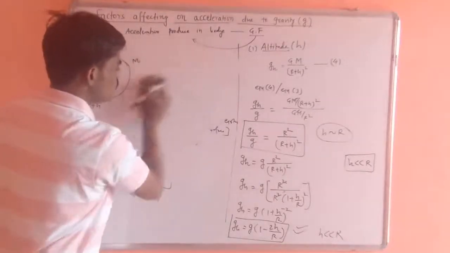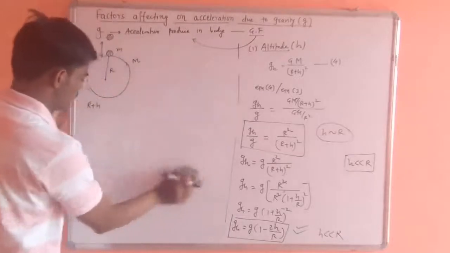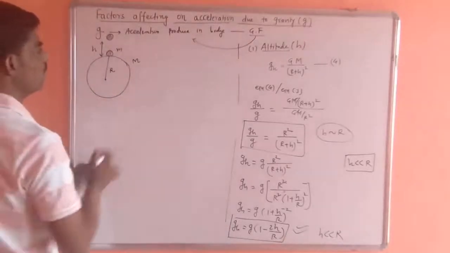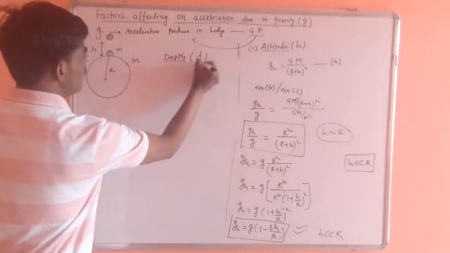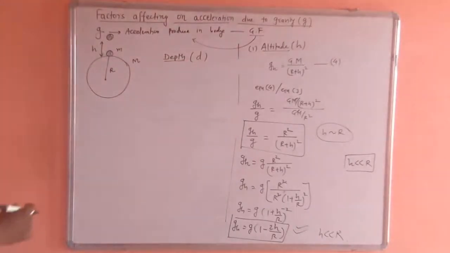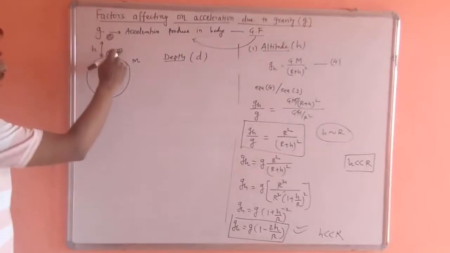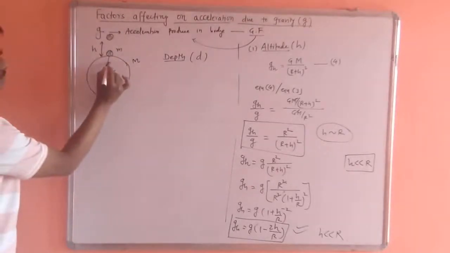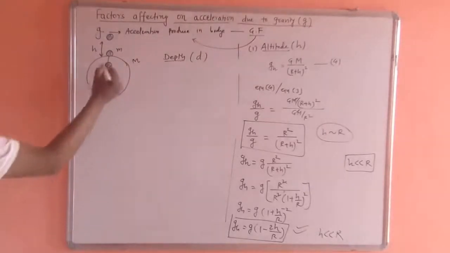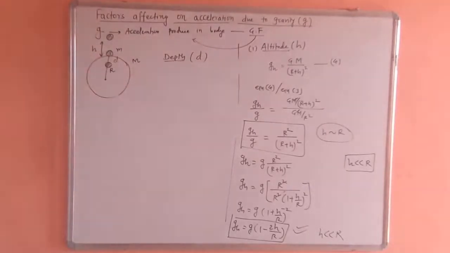So what happens to the value of acceleration due to gravity if an object is present at a certain depth? I will make a change in this diagram. Now the object is inside the Earth, below the Earth surface at a certain depth d.